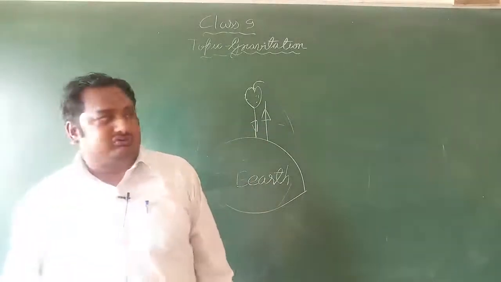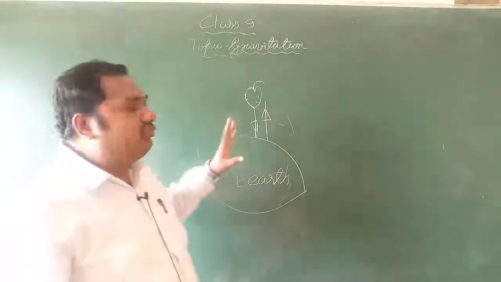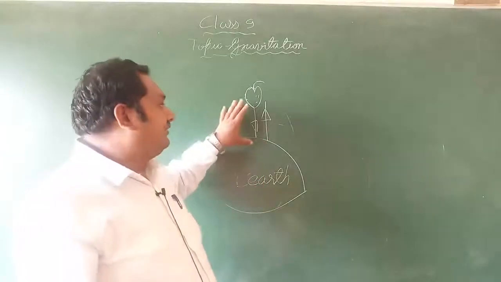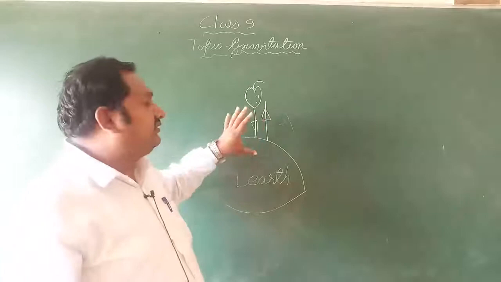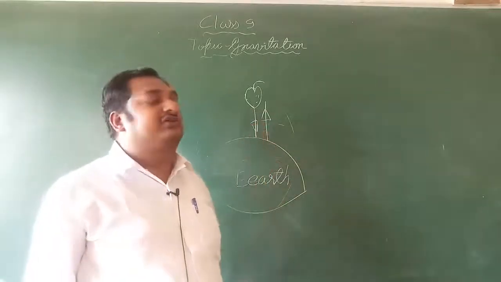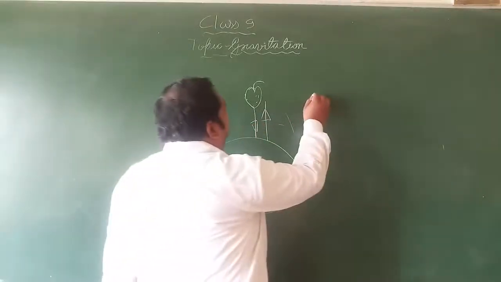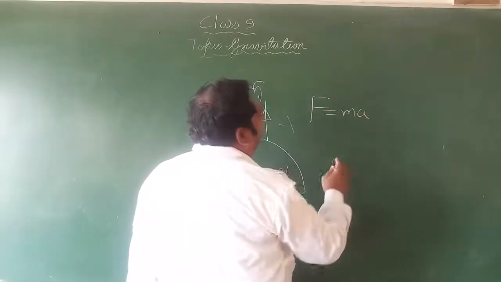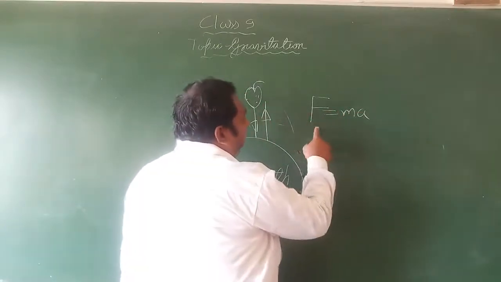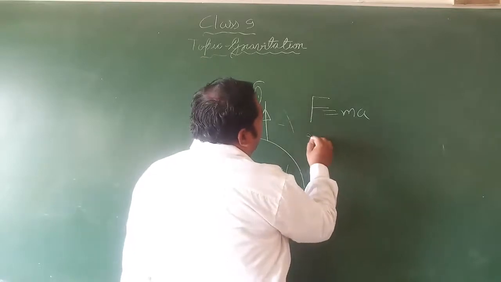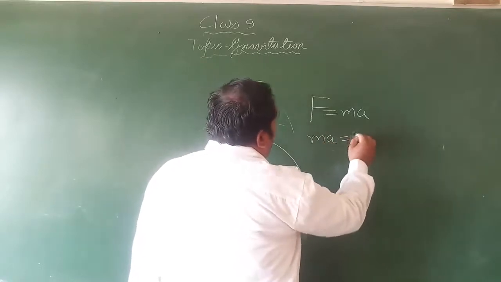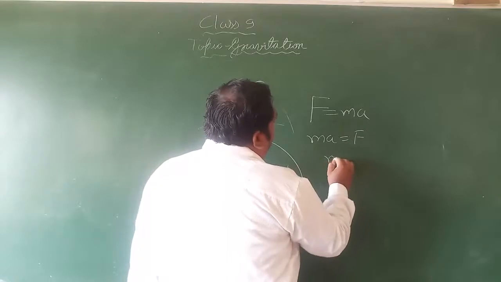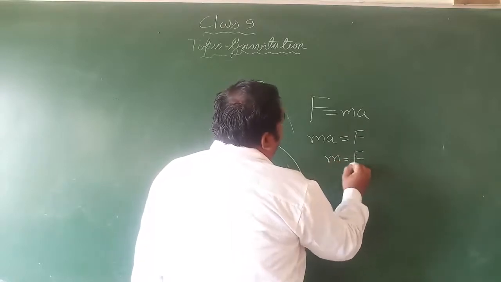Why? We can use two laws. First is Newton's third law, that to every action there is an equal and opposite reaction. And according to Newton's second law, force equals mass times acceleration. Here force is constant, so we can write ma equal to F, or m equal to F upon a.